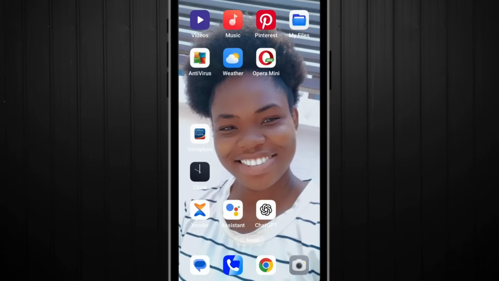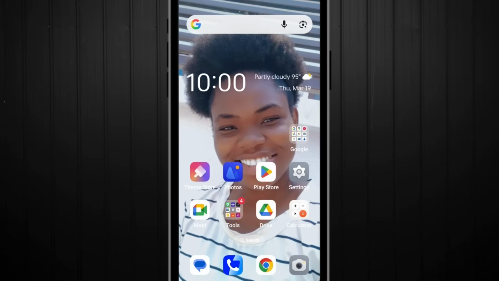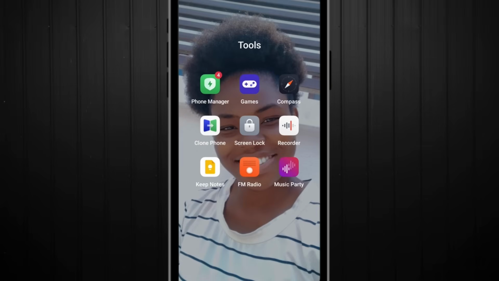So now let's head over to the second part, which is getting your own real voice. Let me show you how you can get your own real voice so you can add it to your AI image just like mine. Let's go. For this video I'll be using mine. Simply head over to your phone. Of course we all have voice recorders, but if you do not have one, do not worry. Simply go to Play Store or App Store and download any voice recorder, or check your phone properly. I have to check my phone very well to see this, because most times when you don't use certain apps, you won't even know that they are in your phone.